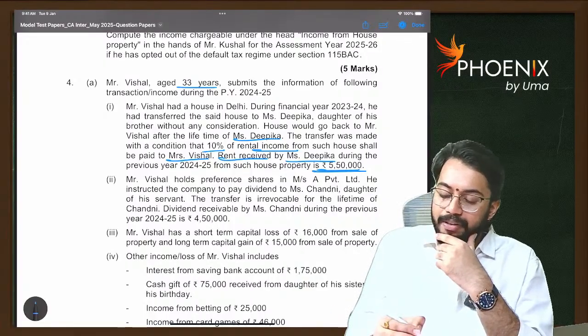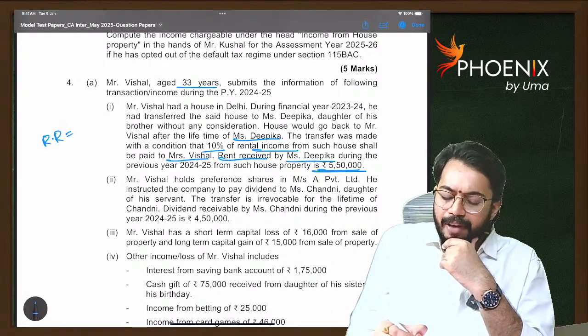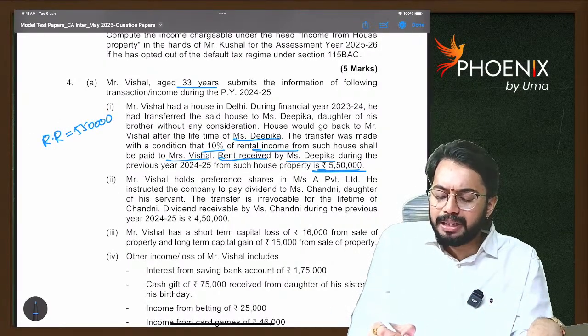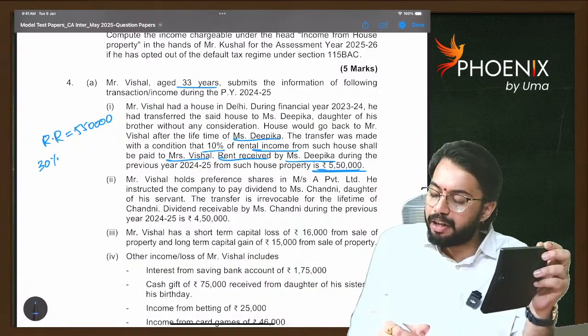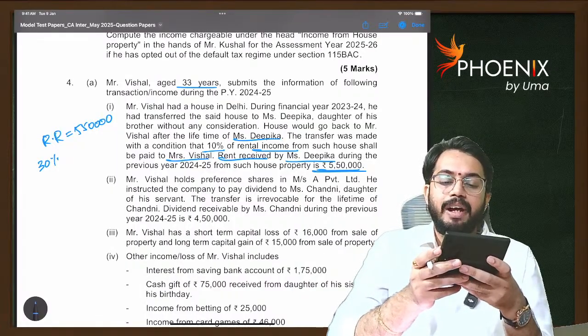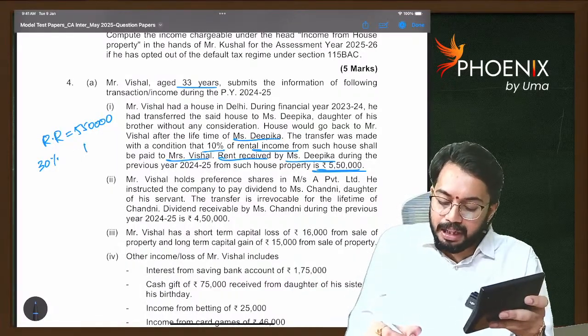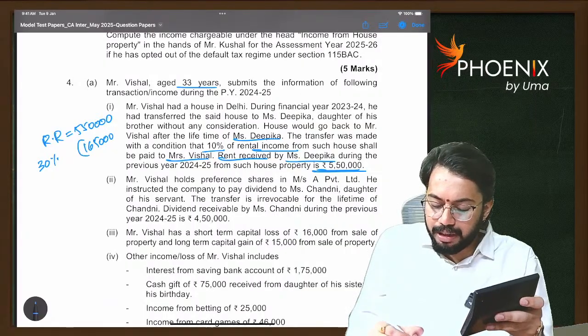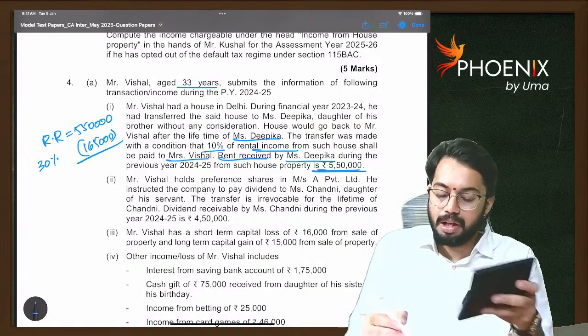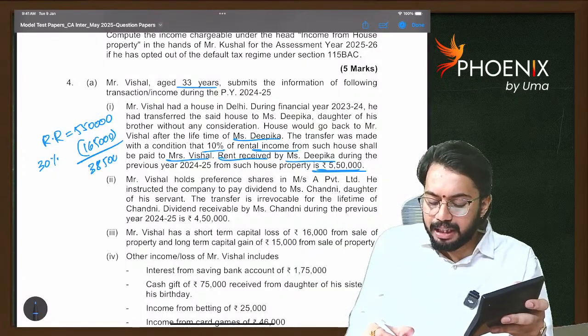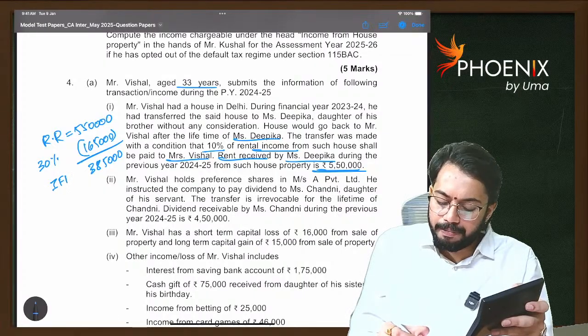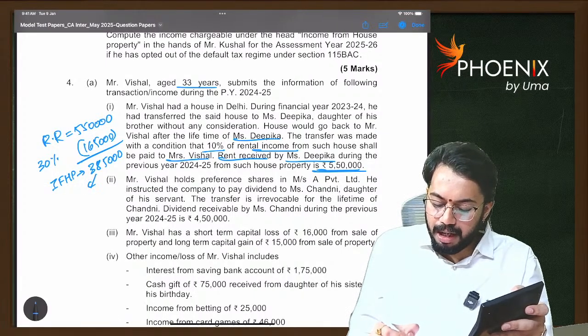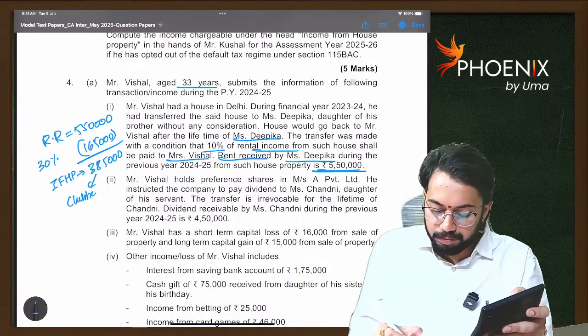Here, rent received is 5,50,000. From this, we will claim standard deduction at the rate of 30%. 5,50,000 into 30% is 1,65,000. So 3,85,000 is the income from house property that will be clubbed.